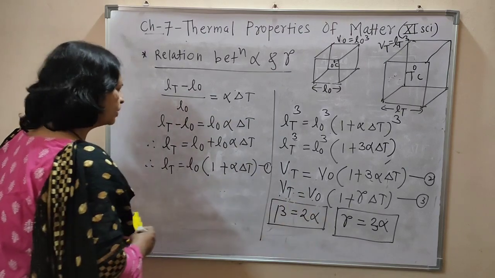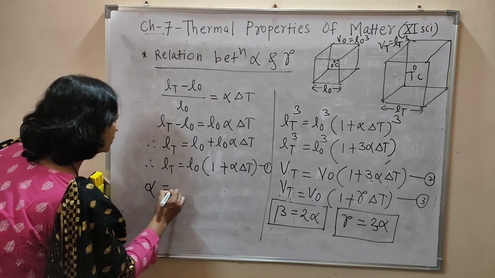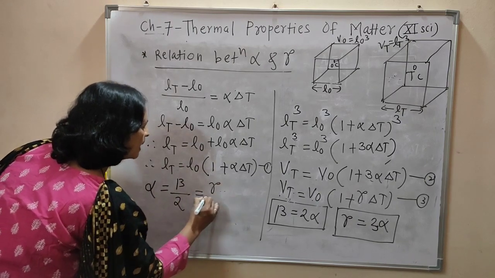Combining these two equations we can write alpha is equal to beta by 2 and gamma by 3.